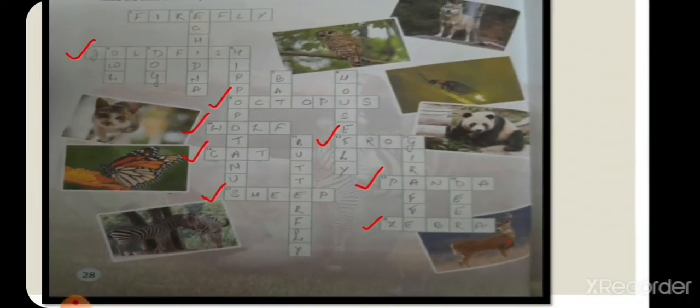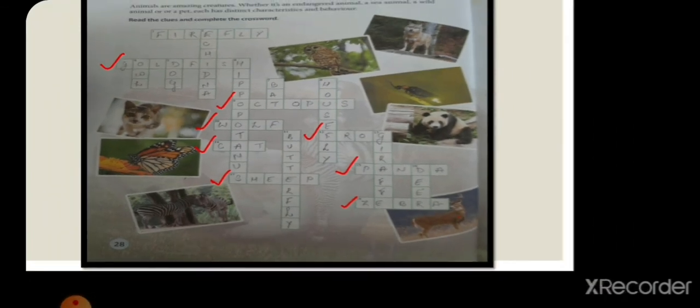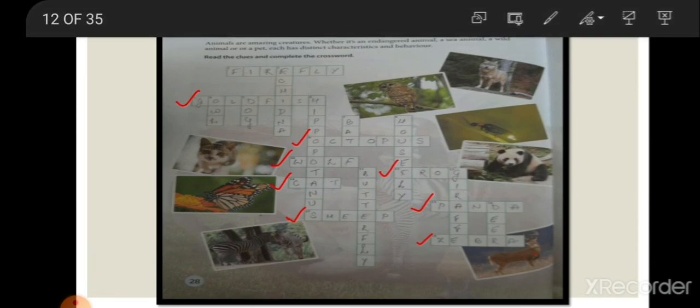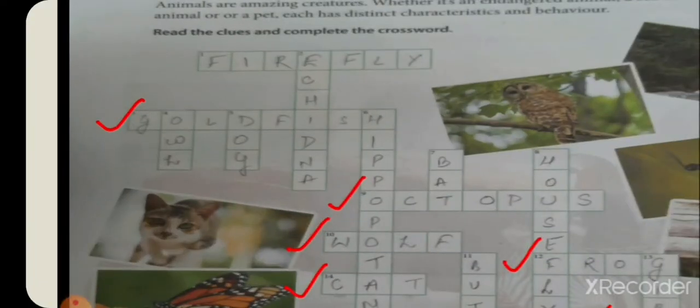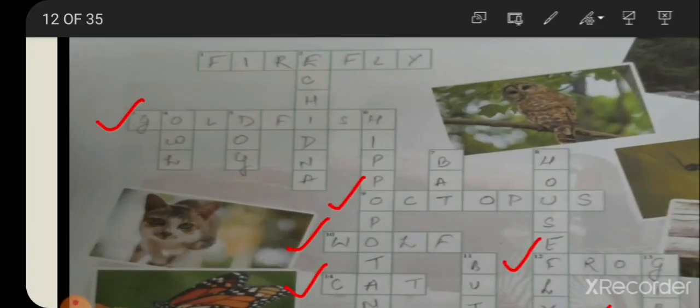Okay, this was the across one. Let's move towards the down one. The second one is also called spiny anteater. It is one of the mammals that lays eggs. It is echidna. As you can see in this picture, it is echidna.